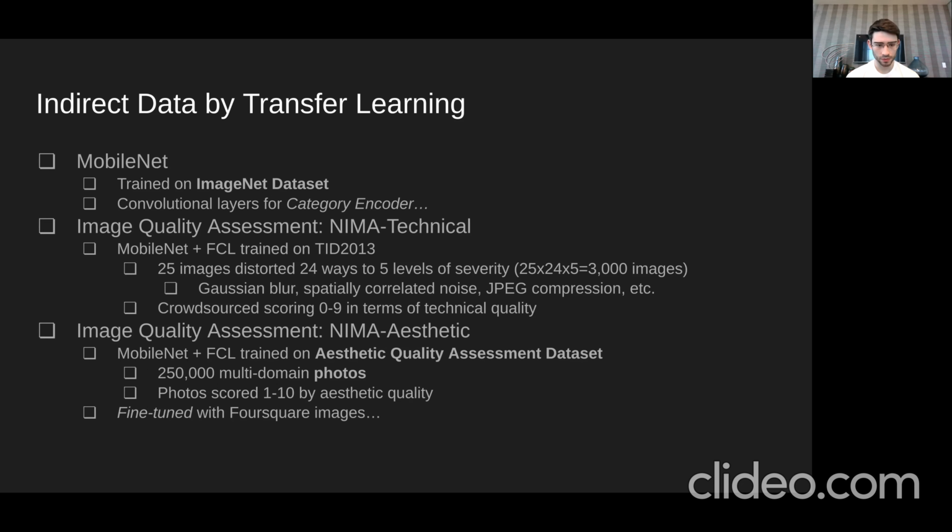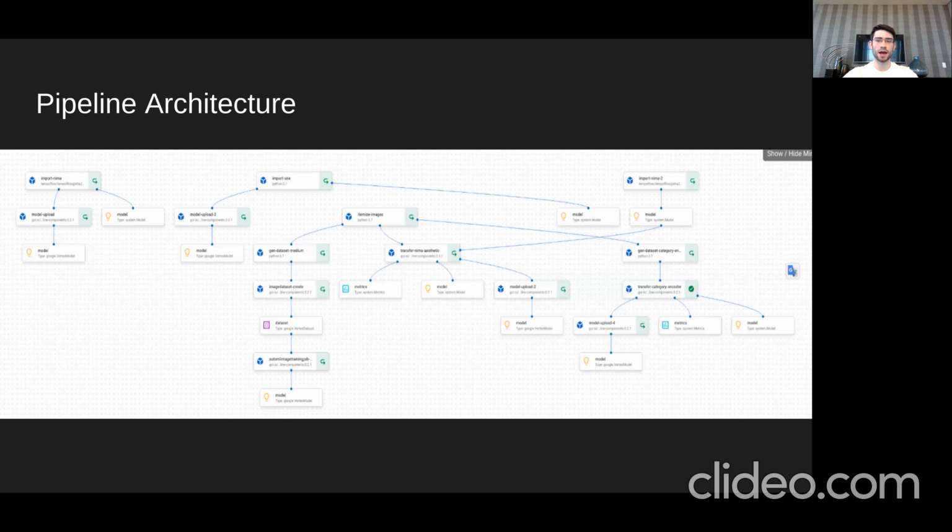The other one is the same model architecture, but this time trained on the aesthetic quality assessment data set. This is 250,000 multi-domain photos scored 1 to 10 by their aesthetic quality. So they could be landscape photos, they could also be photos inside somebody's house, for example. This is what I use to fine-tune on my Foursquare images, which I'll talk about more after I get to the architecture. So like I said, I was building a pipeline.